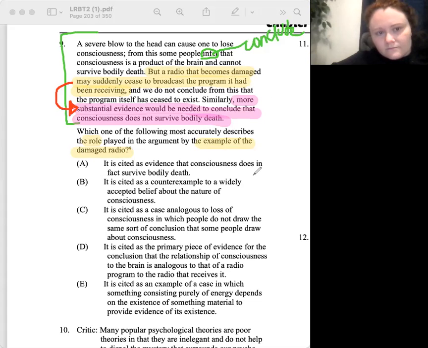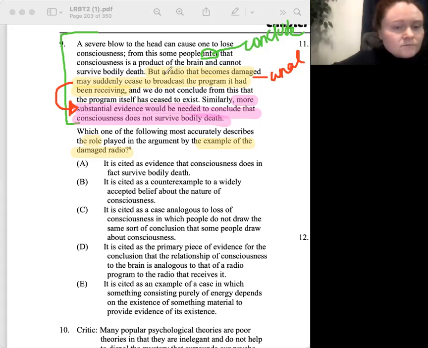It feels like in a way the radio analogy is a way to weaken the sentence before it. Yeah. So why are we using the analogy? To better prove the conclusion that more evidence is needed. Yes, and we use an analogy to, as you said, weaken the sentence above. Excellent. So go ahead and read these answer choices.